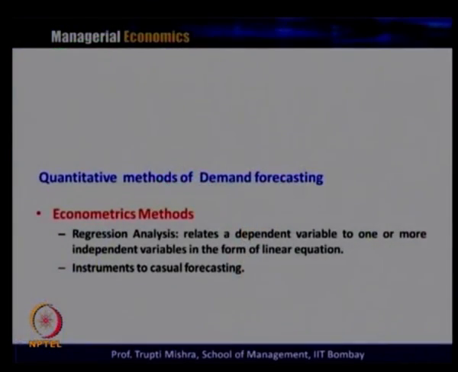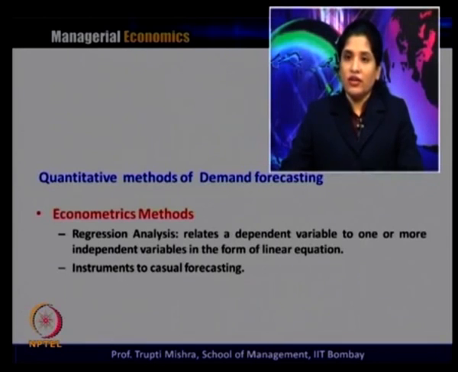So first we had the trend projection method, then the barometric method in the quantitative methods, and the third method is the econometric method. And what is the econometric method? Here we take two kinds of analysis: one is regression analysis and the second is the simultaneous equation method. Regression analysis relates the dependent variable to one or more independent variables in the form of a linear equation, as we discussed when we covered regression analysis.